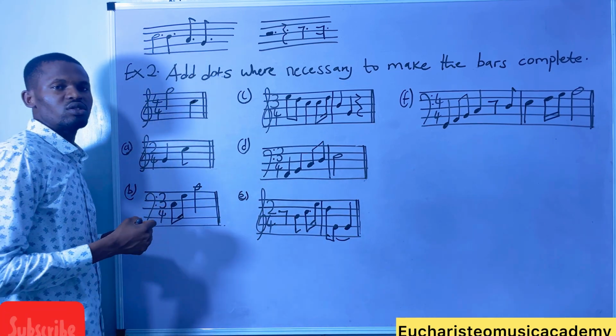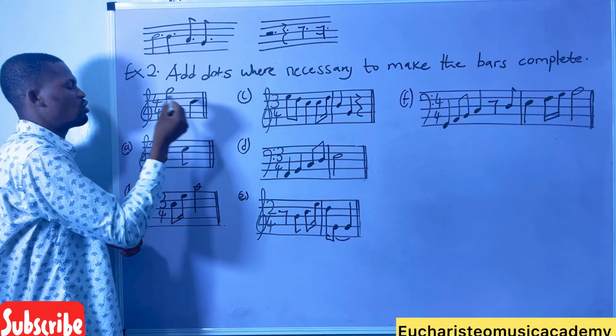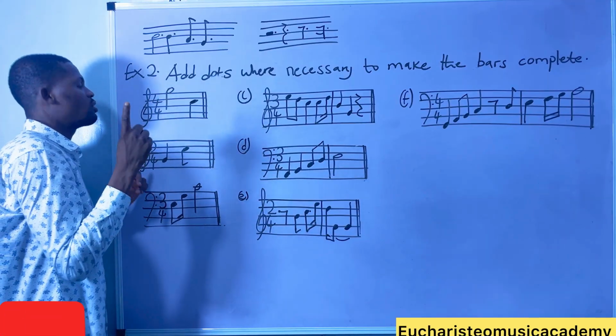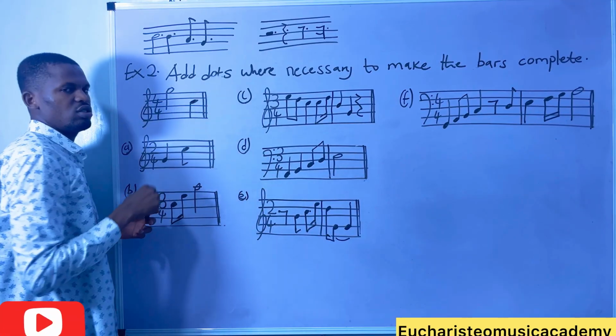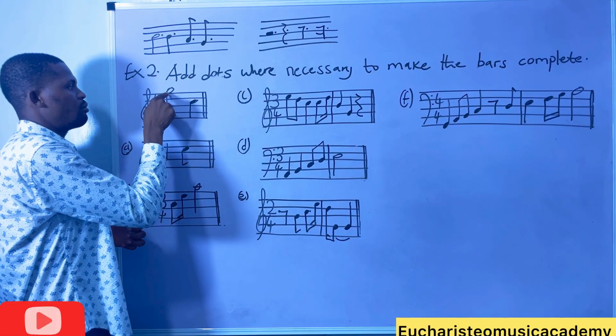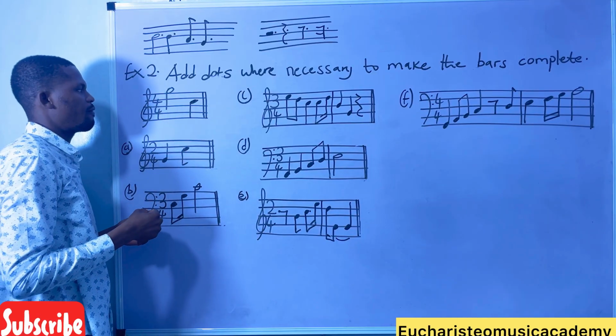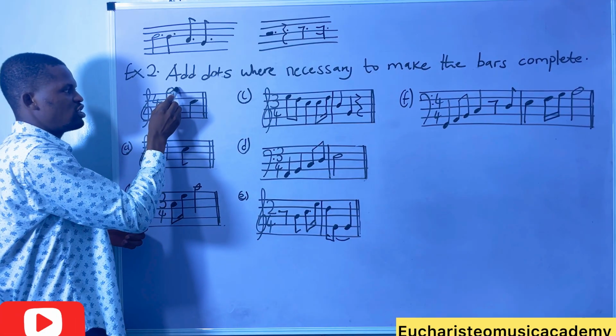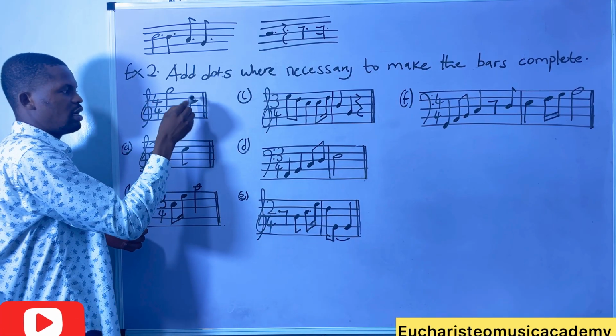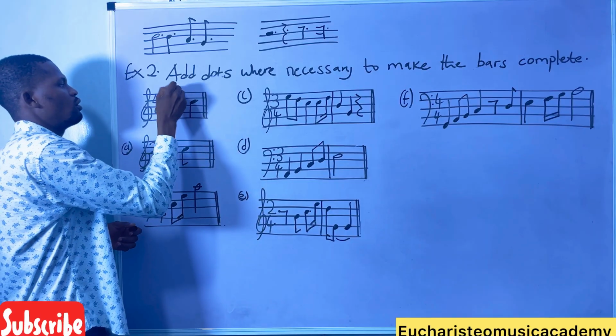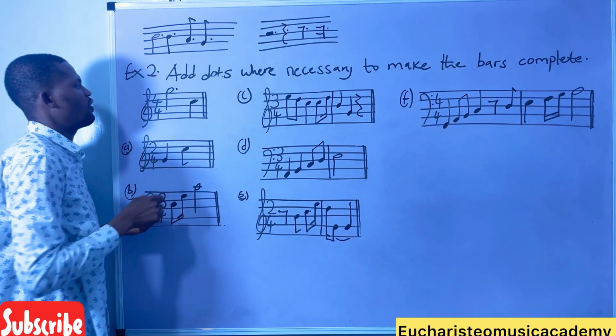This is a minim, 2 beats, a crochet, 1 beat. If we add a dot to this crochet it will be 1.5 plus 2, and 3.5 is not 4. But if we dot this minim, this will become 3 beats, and this will become 1 beat. So 3 plus 1 gives us 4.